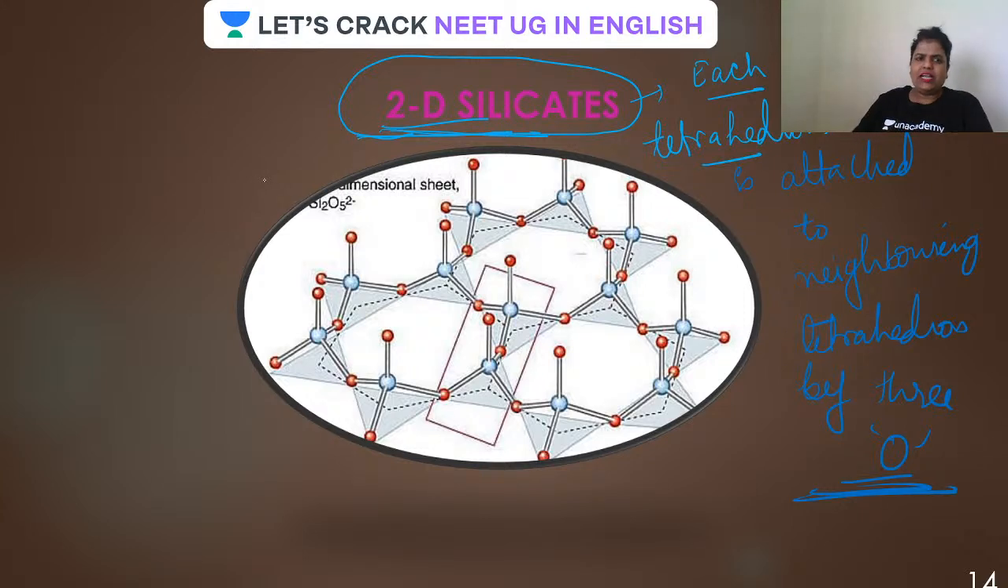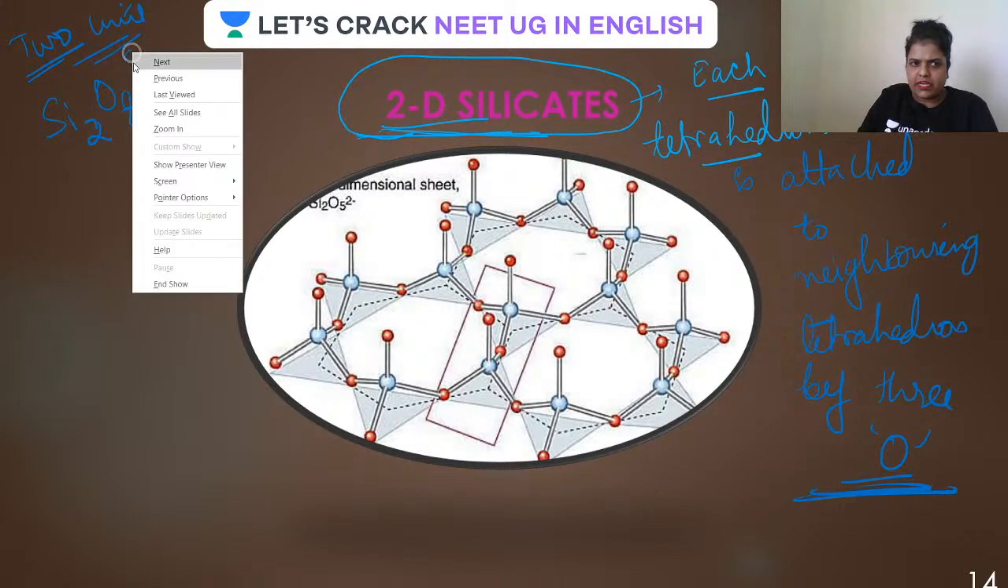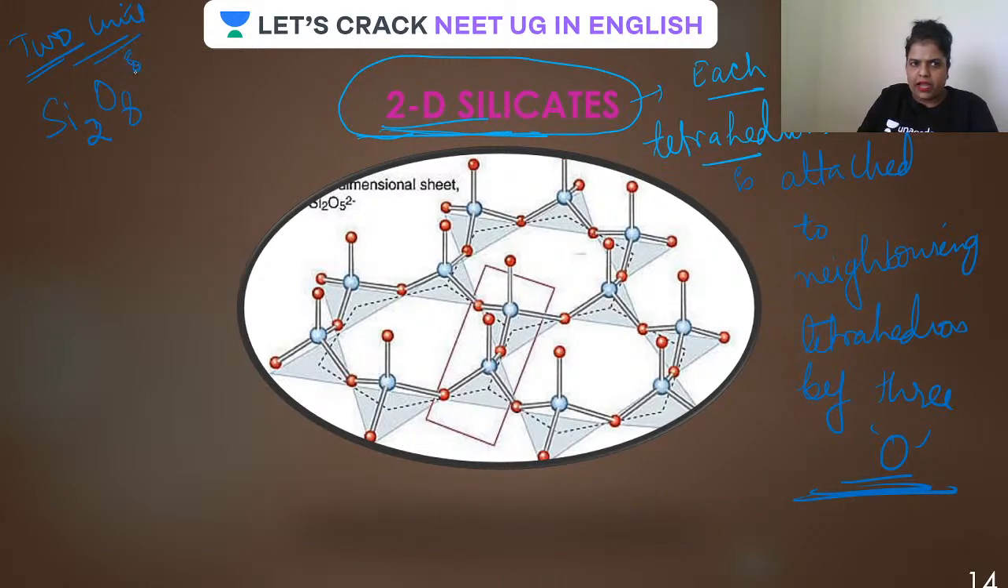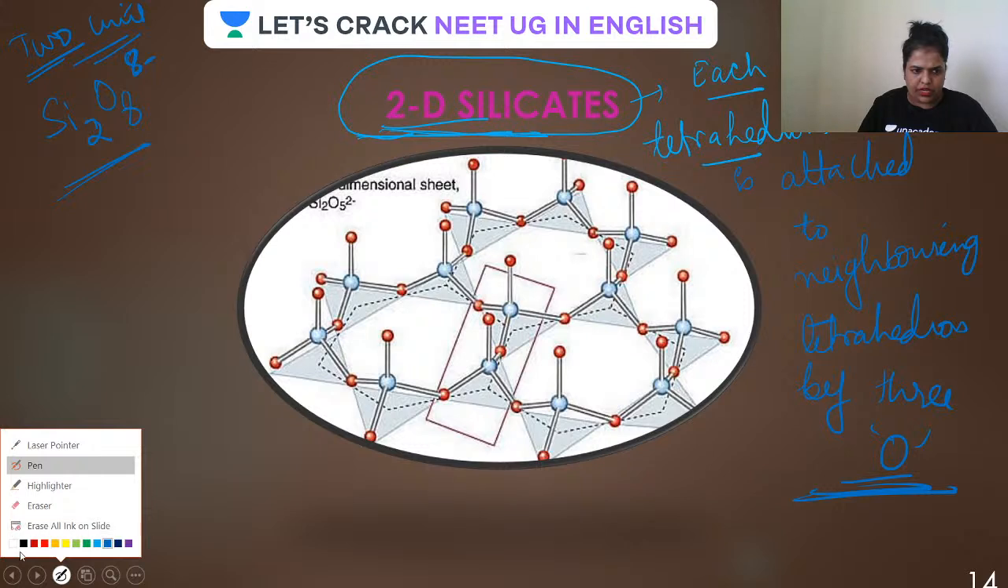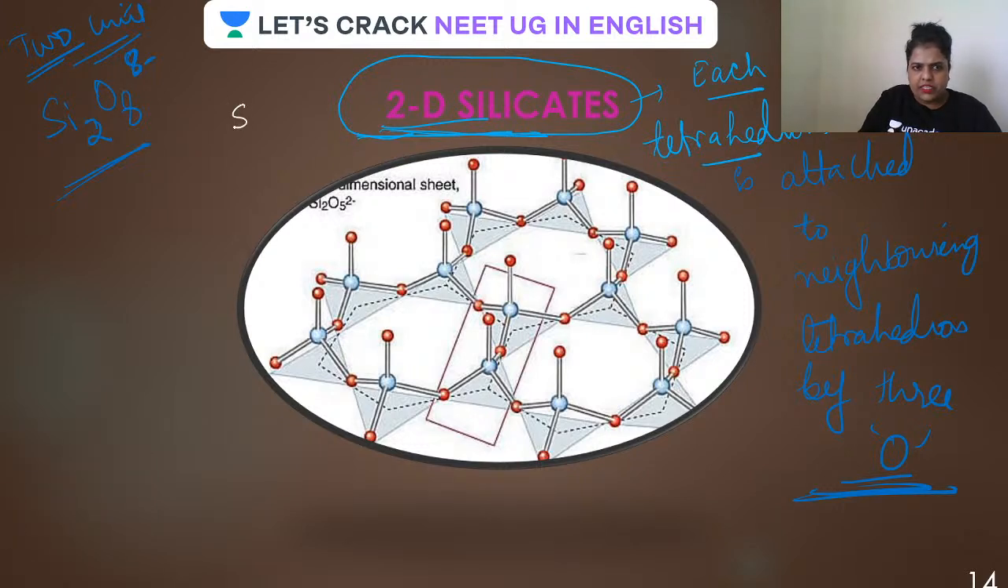Done. So let us take the simple structure. Let us take the silicate unit. Just take two silicate units. If you are taking two silicate units, the total formula comes out to be Si2O8 and 8 minus, isn't it? This has to be there. Now guys, have a look at the silicate unit. Let us draw it. This is the silica.